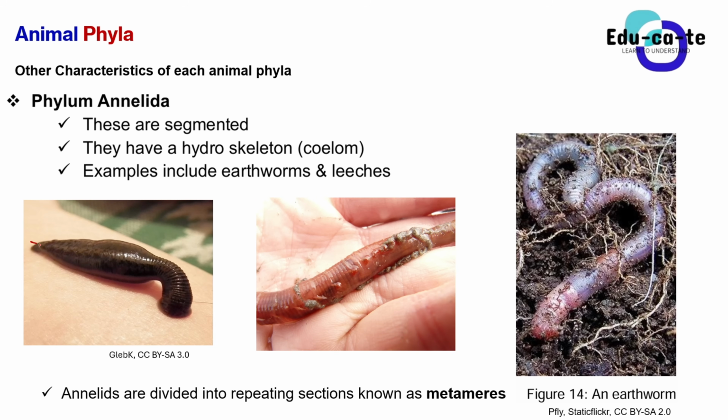For example, this is a leech. If I cut it into two equal halves here, you're going to see that these halves are going to be the same. They're going to be identical. Okay, if I take this worm here and then I cut it in half in this way, and then I compare the two halves, one side and the other side, they are identical to one another. If I take an earthworm, again, an earthworm is another example of the phylum, and I cut it in half, basically we're going to obtain two identical halves. All right, so basically we say that they've got bilateral symmetry.